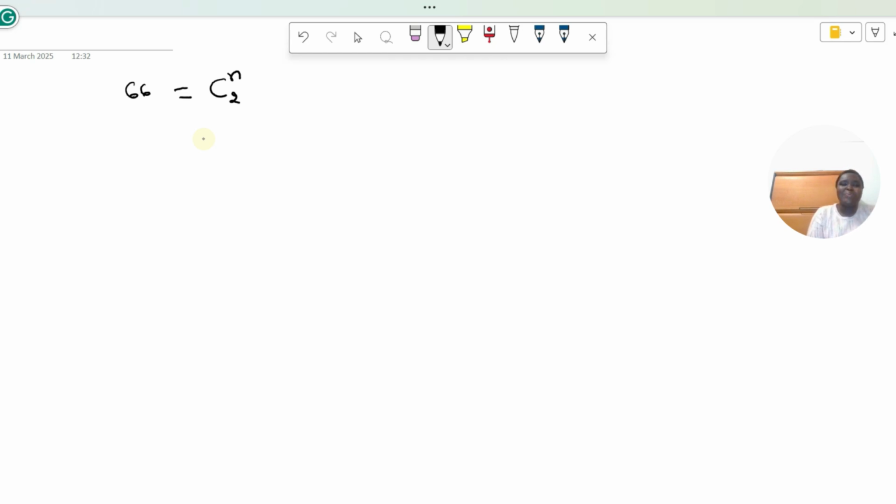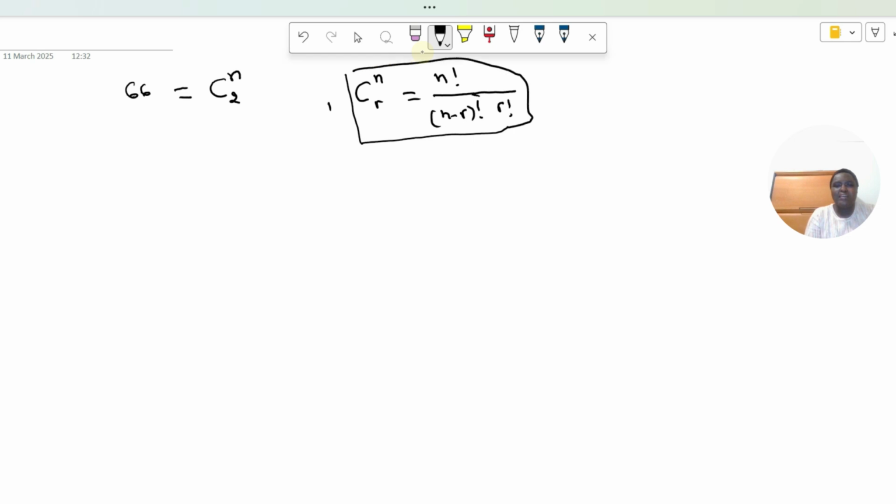And I hope you remember this formula when we are computing the combination nCr. This is equal to n factorial over n minus r factorial times r factorial. I say 2 because I have 2 there. This is the general formula for combination calculations.